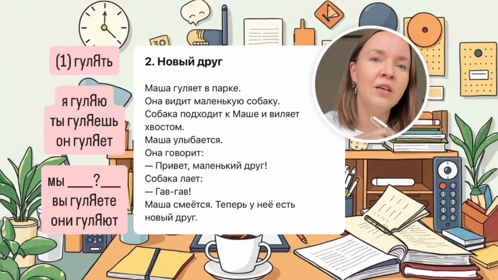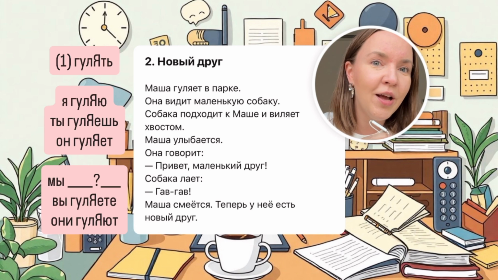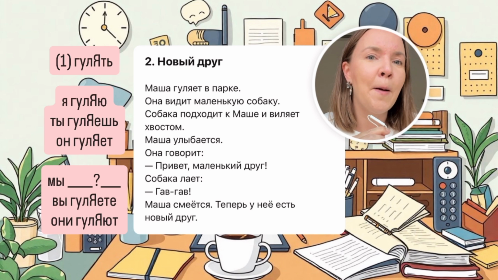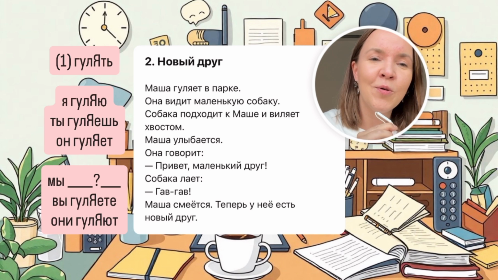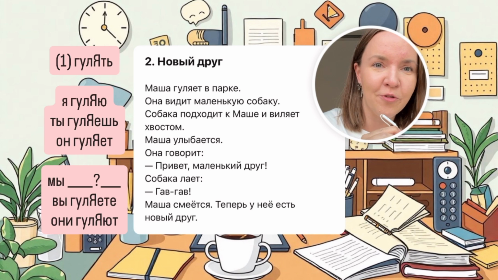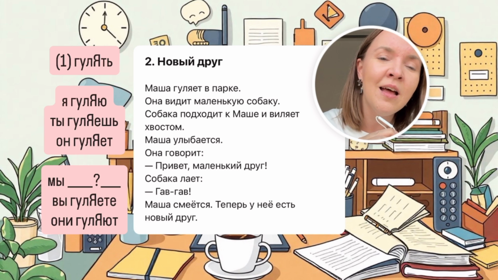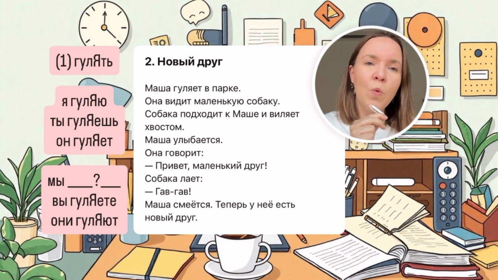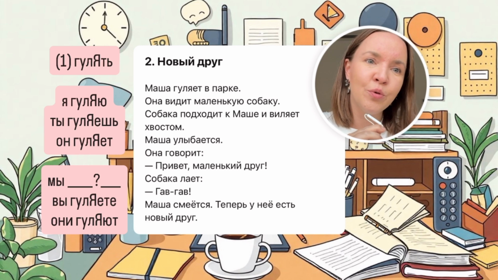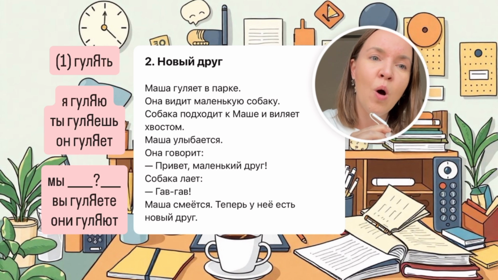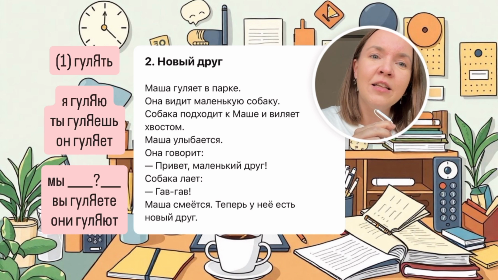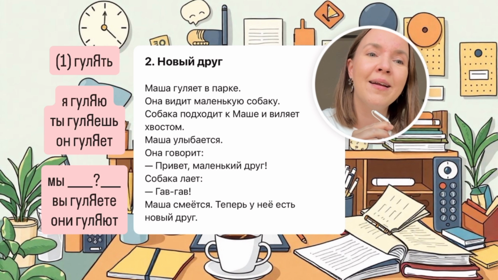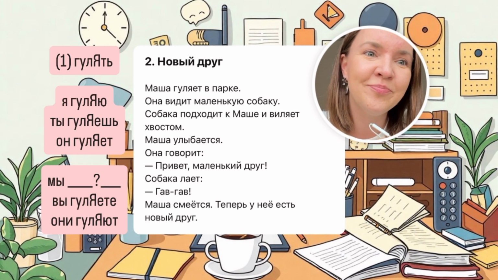The infinitive is гулять. Я гуляю, ты гуляешь, он гуляет, мы. How about you write the form of мы in the comments? Вы гуляете, они гуляют. And so when you walk somewhere, you walk in the place. So you need the prepositional after that. So park is the park, and she walks in the park. В парке. That's prepositional case.